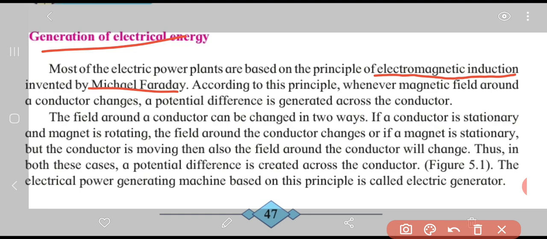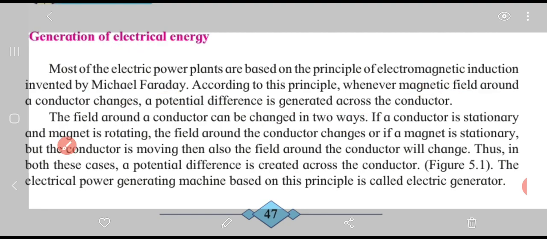According to this principle, whenever the magnetic field around a conductor changes, a potential difference is generated across the conductor. The field around a conductor can be changed in two ways. How? If a conductor is stationary, meaning it is at rest, and the magnet is rotating, the field around the conductor changes.